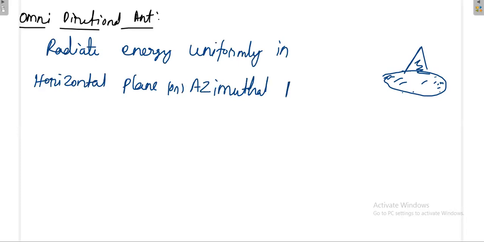Another name for the horizontal plane is the azimuthal plane. Then what is the example for an omnidirectional antenna? A dipole. If you have a dipole antenna, it will radiate uniformly around the dipole.